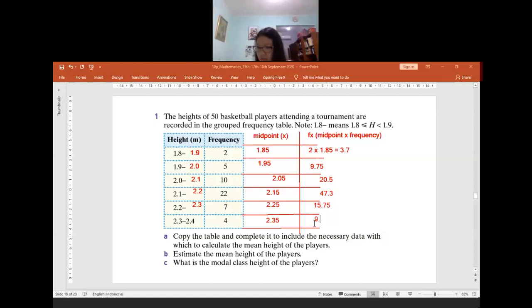And then the last one, it will be 4 times 2.35, which is 9.4, is it? Okay, now we find the total. Now let us find the total. The ones that we have to find the total for are the frequency and also the total of fx. The total frequency, it will be how many?